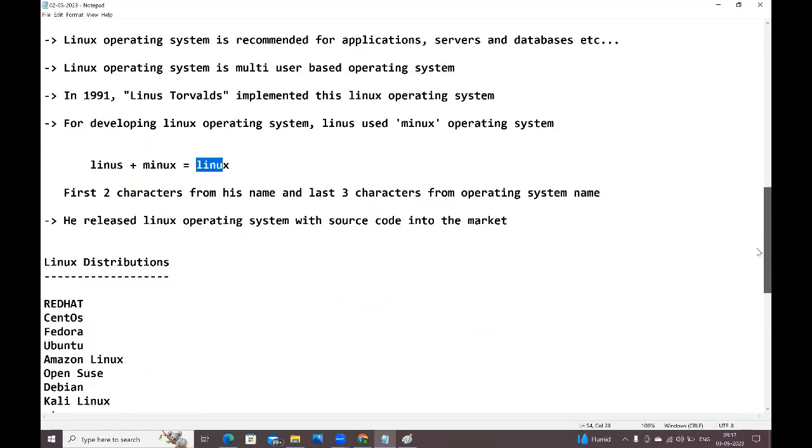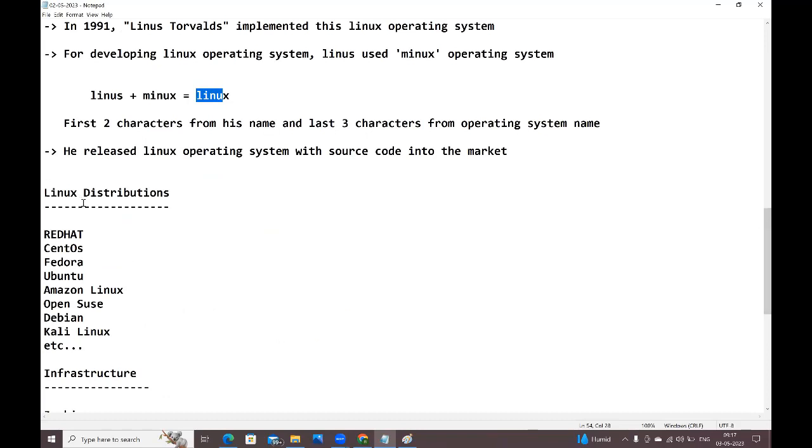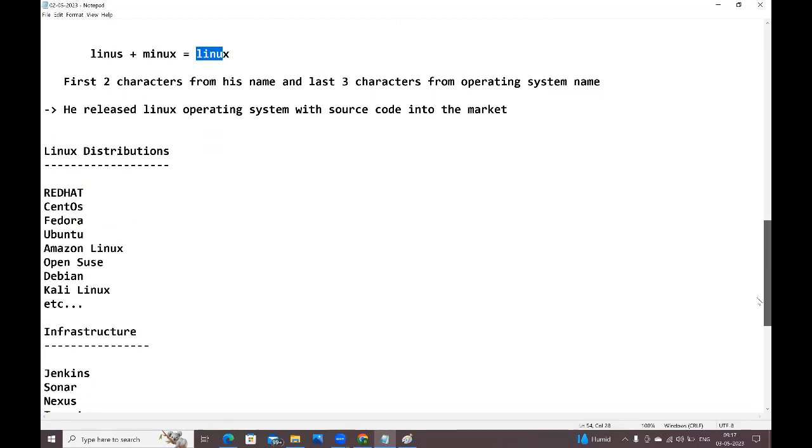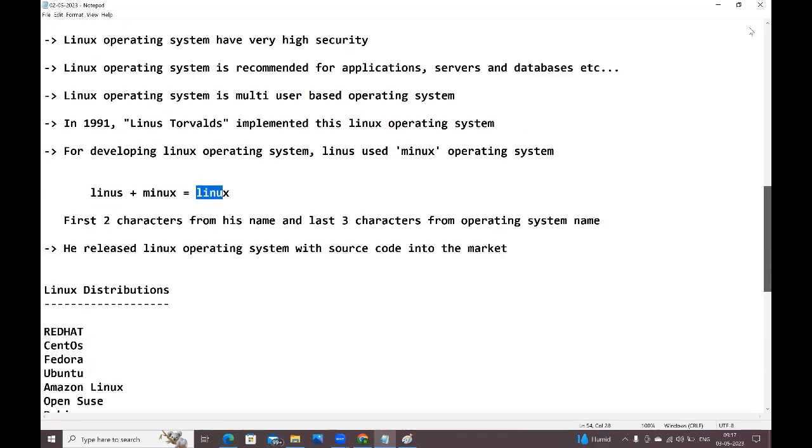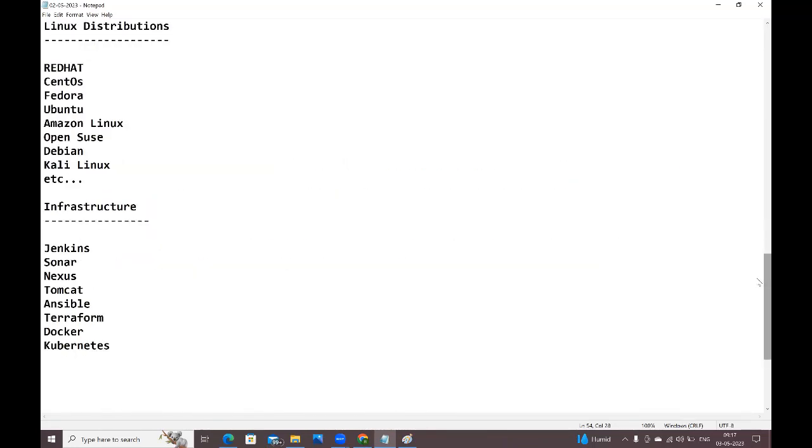And what distributions are available in the Linux operating system. If you want to create the infrastructure tomorrow for Jenkins, Sonar, Nexus, Tomcat and all these things, where we will create the infrastructure, we discussed in the last session. We also saw how to create an account in the AWS cloud, and I showed how to create a Linux virtual machine in the AWS cloud.